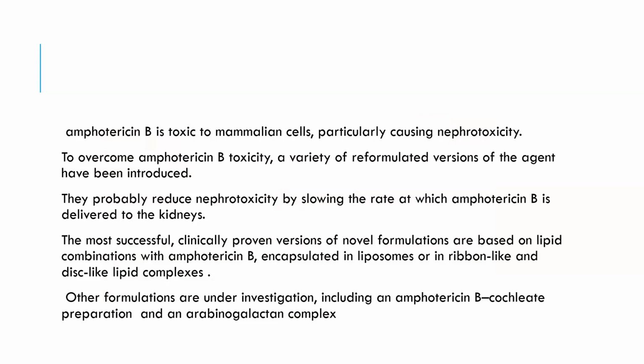Particularly, it causes nephrotoxicity. To overcome amphotericin B toxicity, a variety of reformulated versions of the agent have been introduced. They probably reduce nephrotoxicity by slowing the rate at which amphotericin B is delivered to the kidney. The most successful clinically proven versions of novel formulations are based on lipid combinations of amphotericin B, encapsulated in liposomes and in ribbon-like, disc-like lipid complexes. Other formulations are under investigation, like amphotericin B cochleate preparation and arabinogalactan complex.